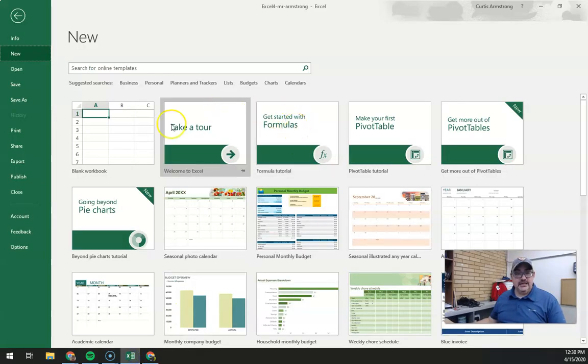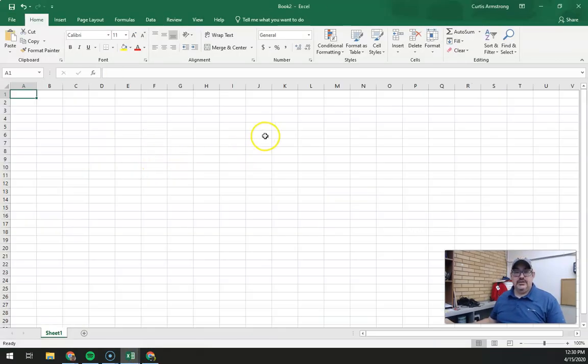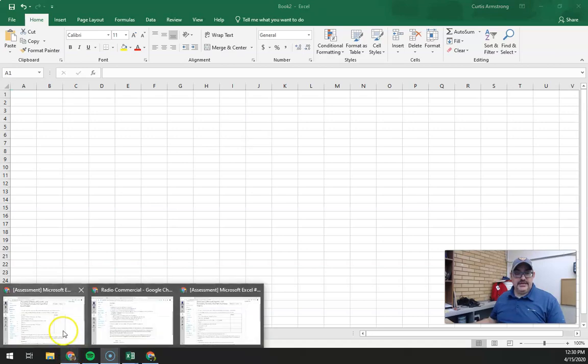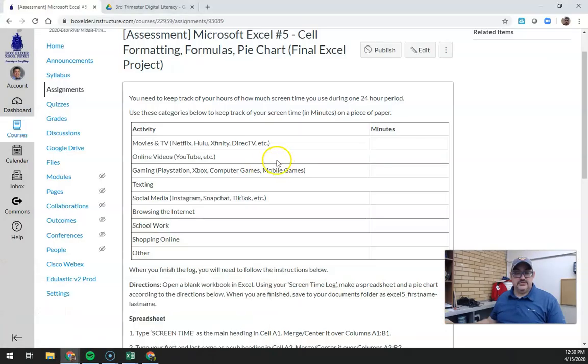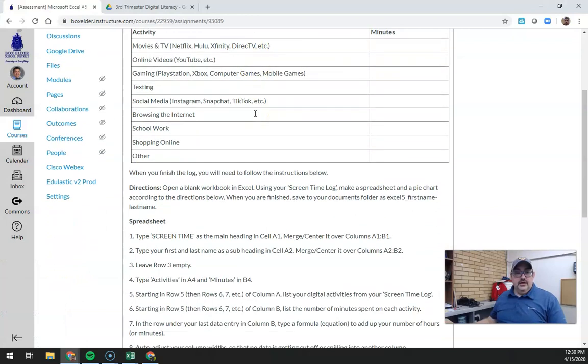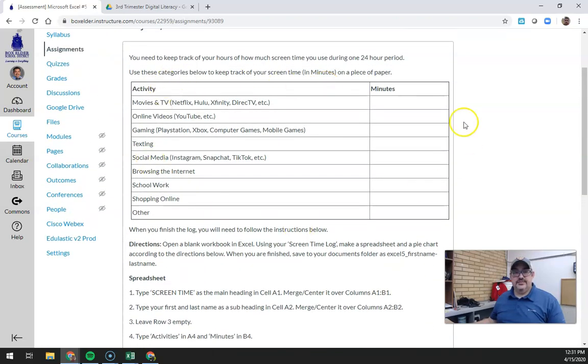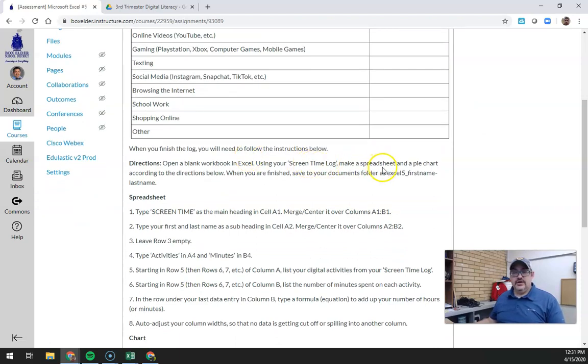So guys, you can go ahead and pause the video if you need a minute to open up Microsoft Excel. Okay, we're going to do a blank workbook here. And we're going to follow along with these instructions right here. When we get down to the directions, using your screen time log, which is a piece of paper where you keep track of this stuff, we're going to put this into our spreadsheet, and we're going to add a pie chart in.